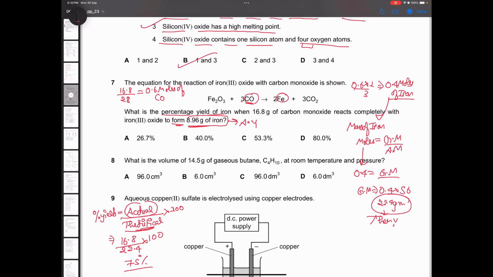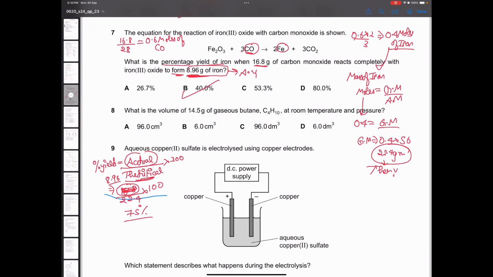Yes. See, the actual yield was not 16.8, the actual yield was 8.96. We are talking about iron here, right? So the actual yield in place of this, it will be 8.96. That is a mistake which I made. 8.96 divided by 22.4 into 100. So the answer is coming out to be 40%. There was one simple error in this question. I took 16.8 instead of 8.96. So make sure that you take 8.96, not 16.8.